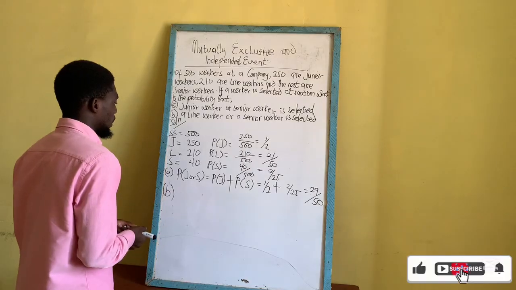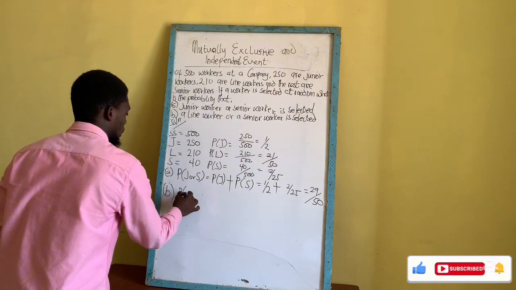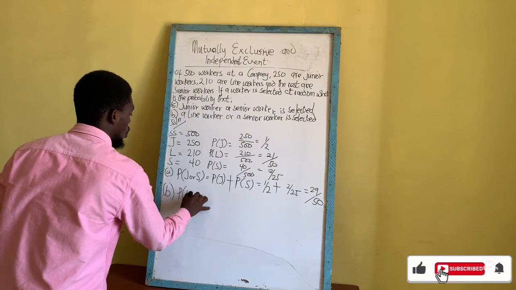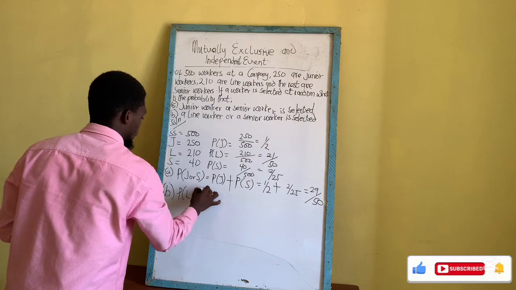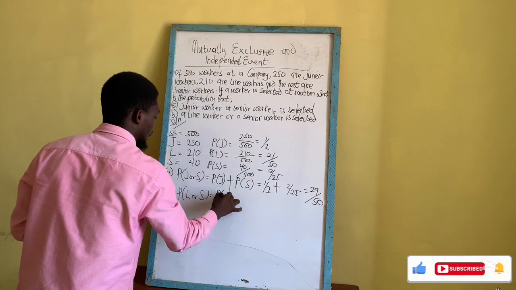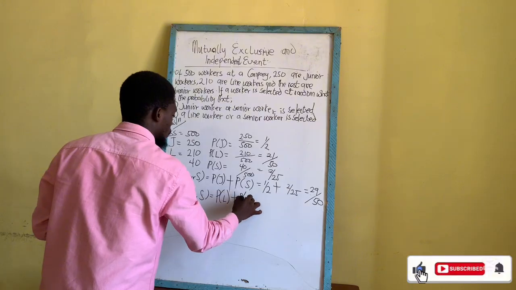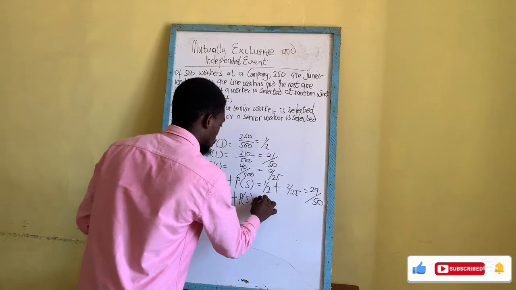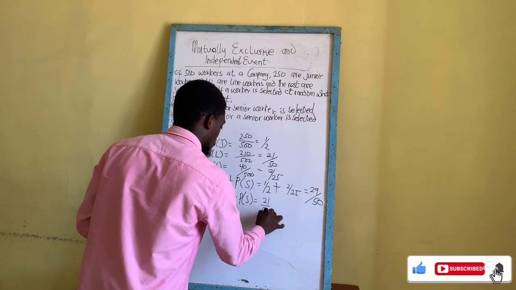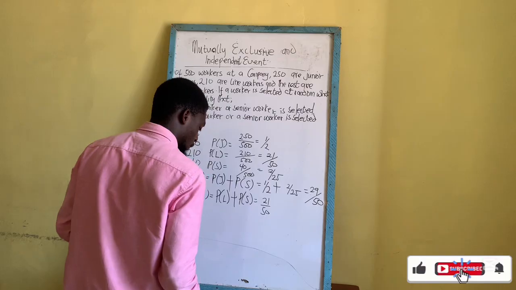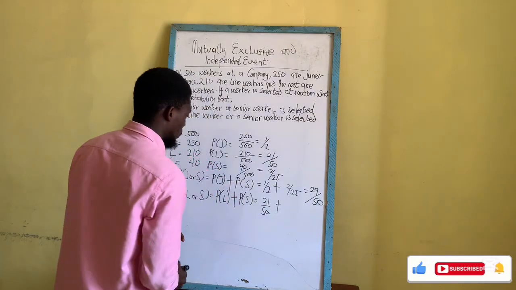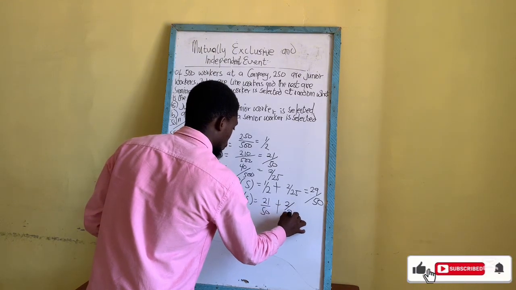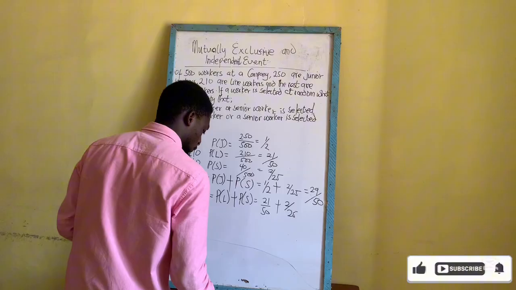We have our formula: the probability of picking a line worker, represented as L, plus the probability of picking a senior worker, represented as S. The line worker is 21 out of 50, plus the probability of a senior worker, which is 2 out of 25.